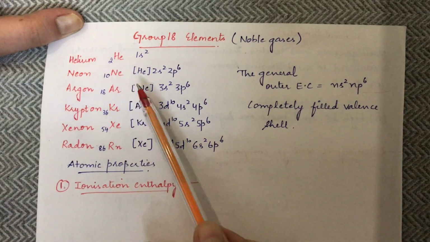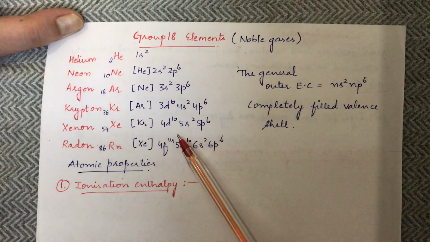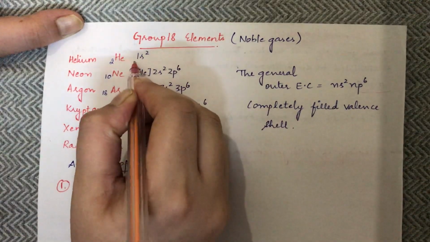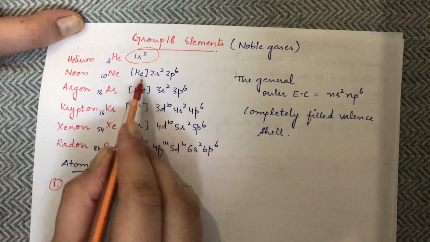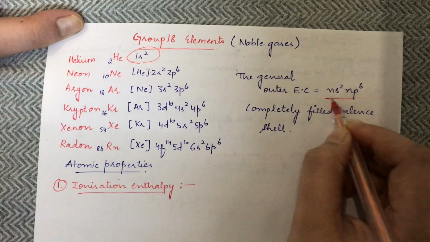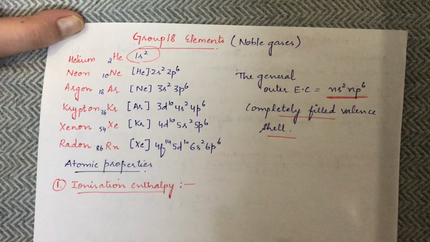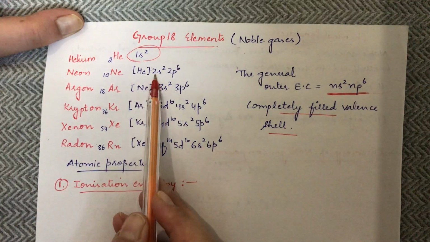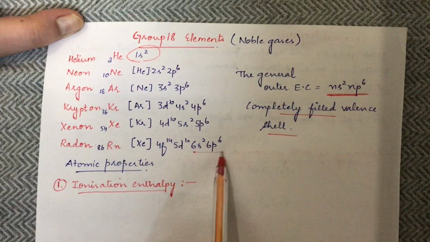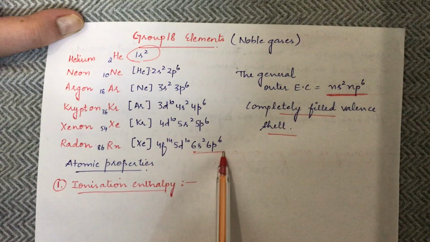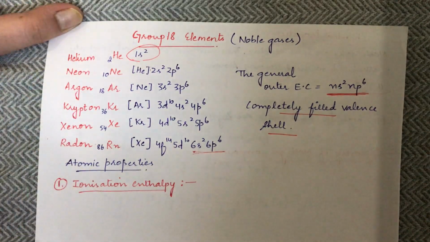They are helium, neon, argon, krypton, xenon and radon, and this is their electronic configuration. Except helium, which has 1s2 configuration, all the elements have a general electronic configuration of ns2 np6, that is a completely filled valence shell. So for neon it is 2s2 2p6, for argon 3s2 3p6, and so on till radon, which is 6s2 6p6. So this is the electronic configuration of the noble gases.